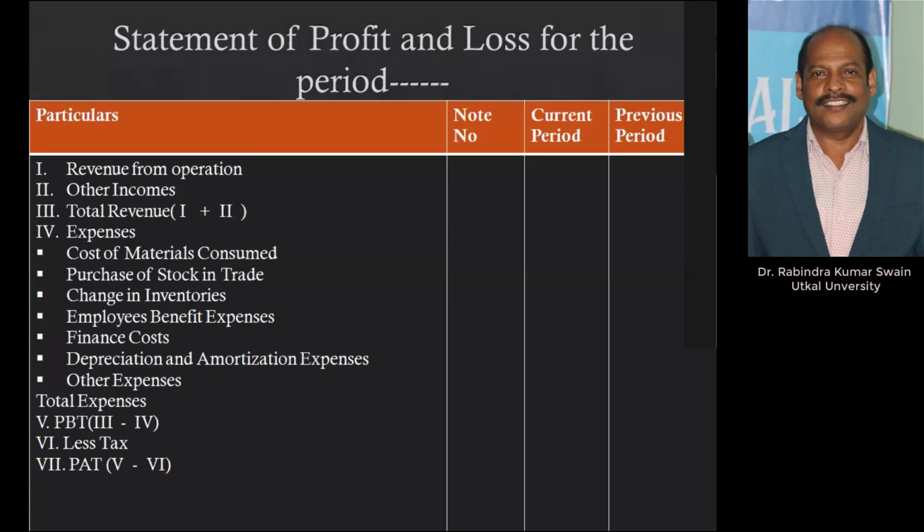Employee benefit expense includes salary, wages, and all benefits that go to employees or workers or labor. That may include indirect expenses like salary to employees, and direct expenses like wages to laborers.